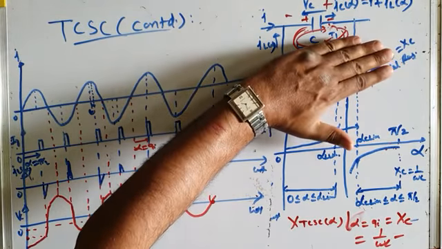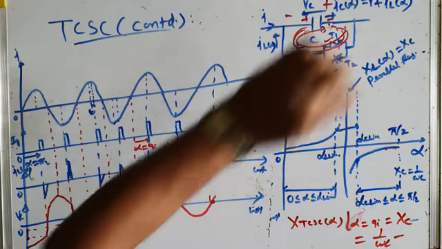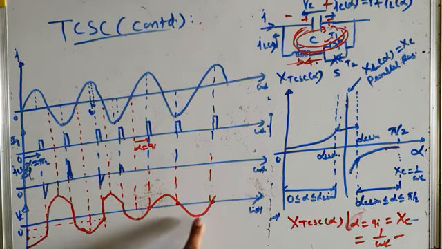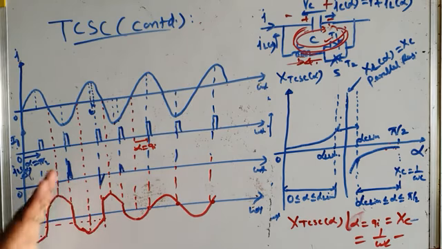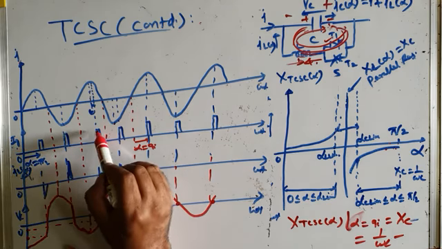Okay, no current flows through the TCR, all the transmission line current flows through the capacitor, and this is the normal capacitor voltage. This is how you decrease the capacitor voltage from a higher value to the normal steady state value. You can explain this as well: why the voltage has decreased, because you fired the TCR late.